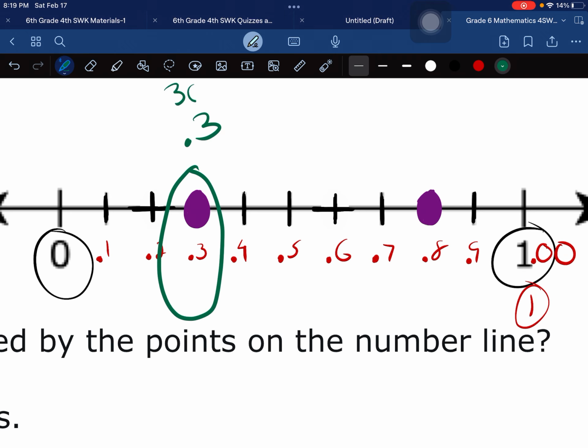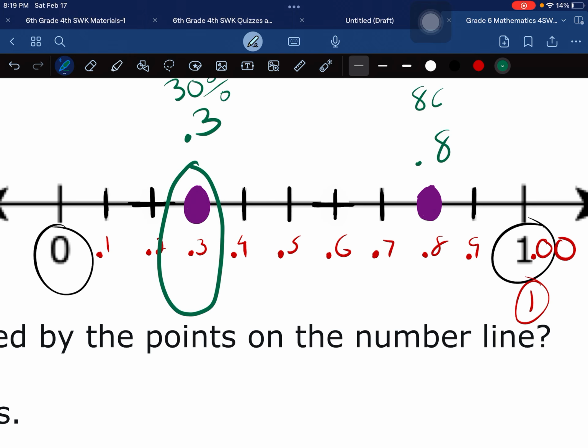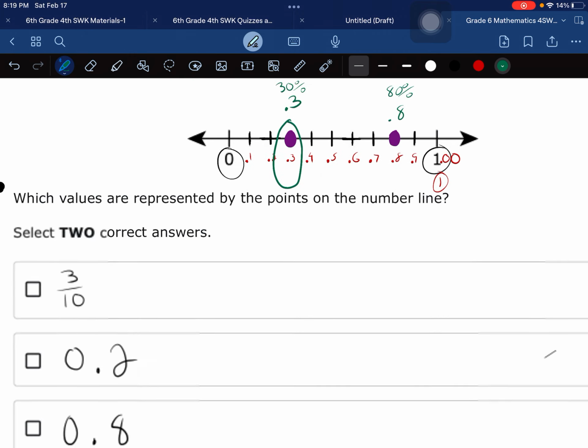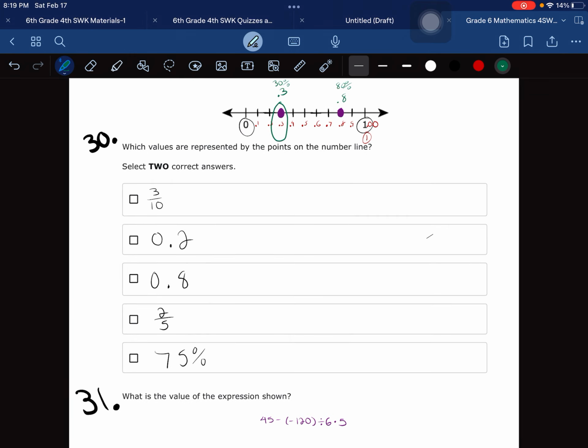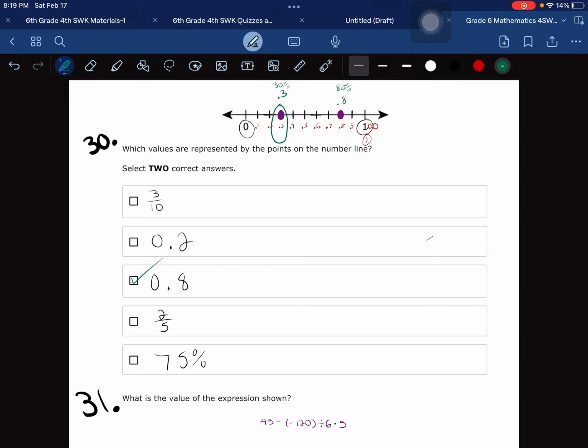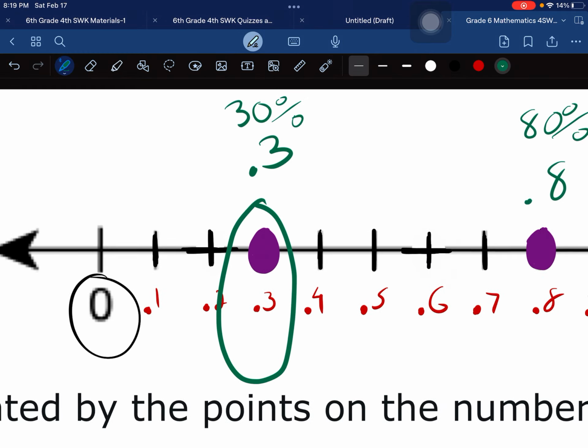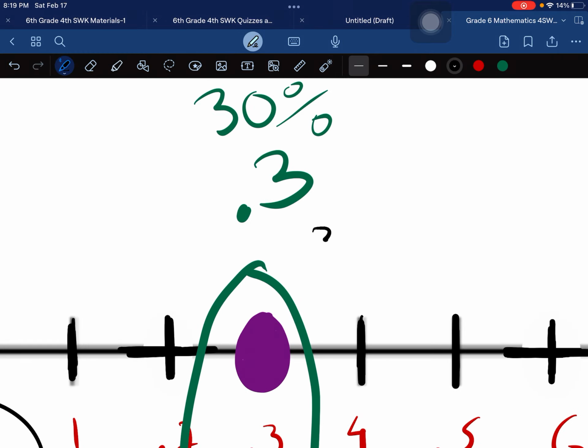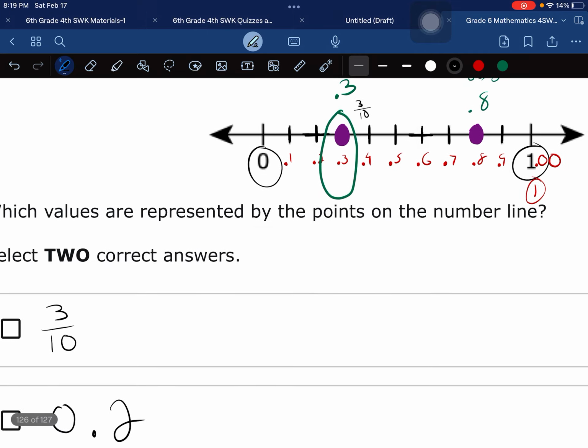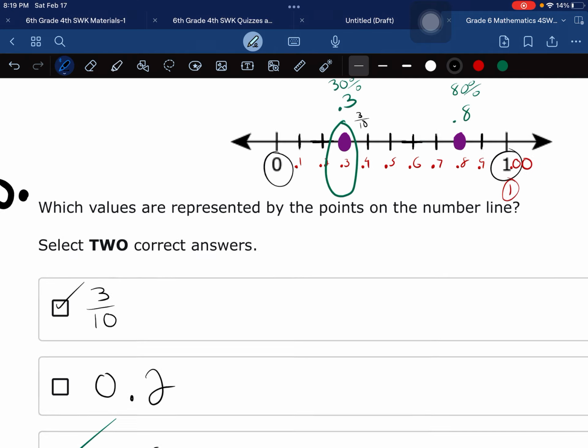This point is 0.3, which is also 30%. This is 0.8, which is also 80%. So which is my answers? Well, for now, I do have this one. And that's it for now. Now, how do I say this? That's 3, and then the tens place, so 3 tens. Oh, look at that.